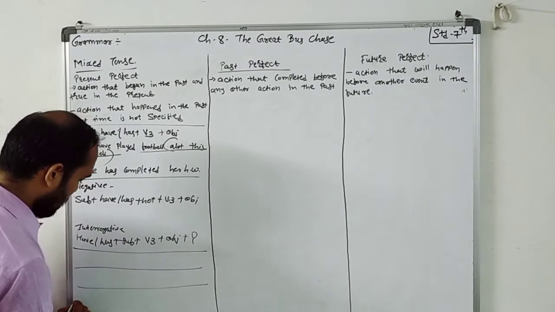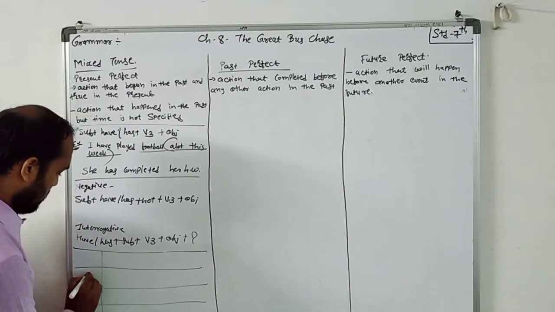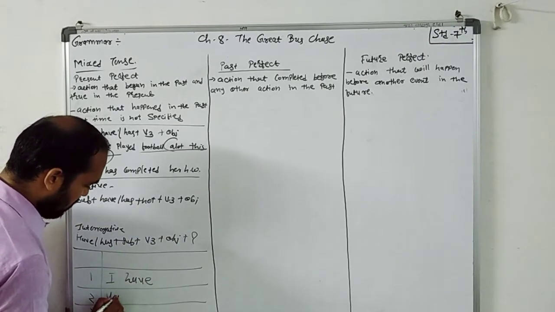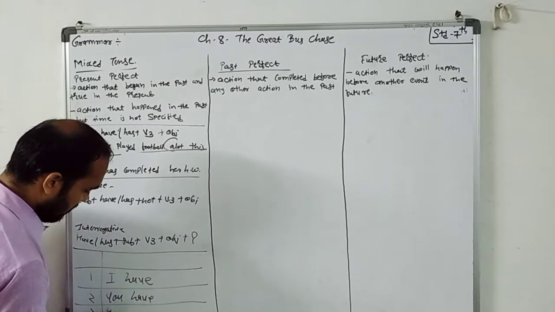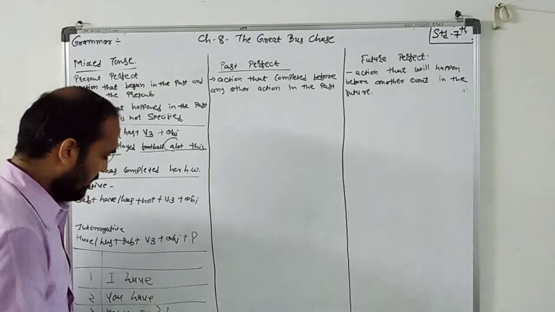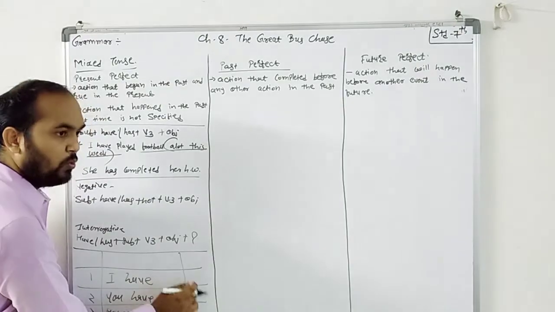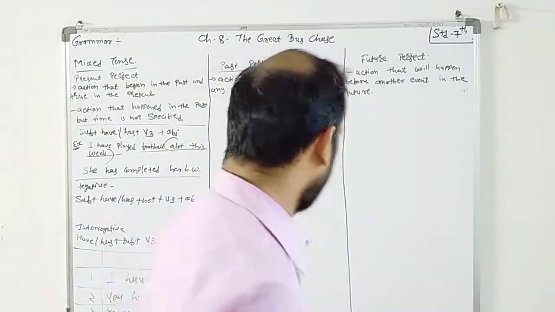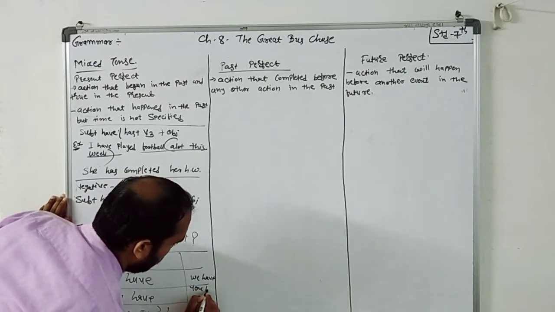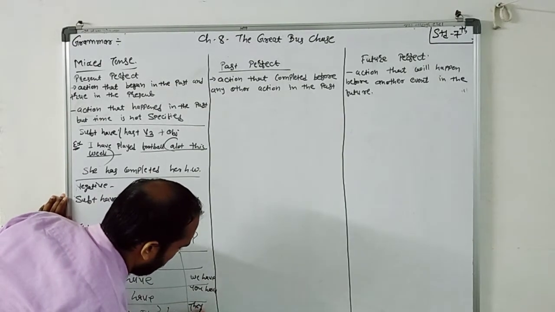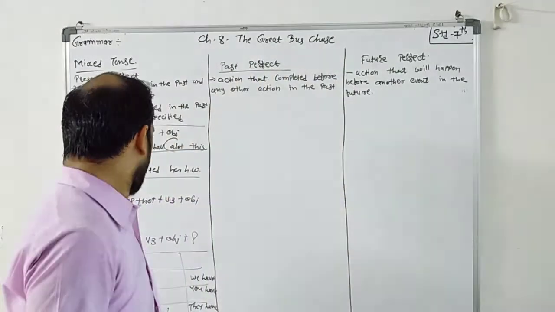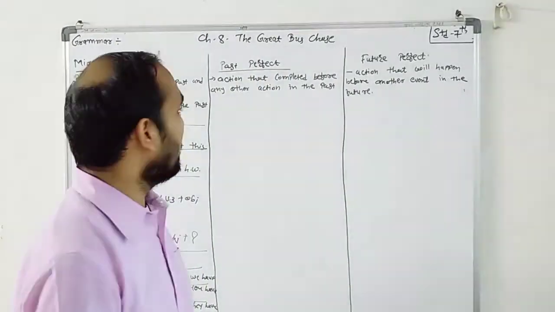Now you should remember first, second, third person. I have, you have, he, she, it has. Right? Same way here, we have, you have, and they have. This is the plural form and singular form. Now once again come back to here.